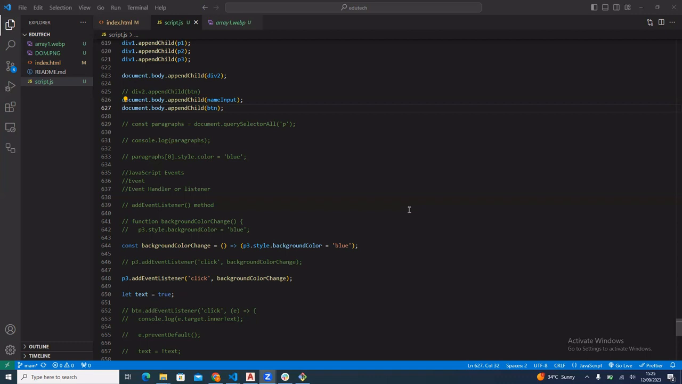The mouse events, of course, as the name implies, are events that are triggered using the mouse. Now, keyboard events are events that are triggered using the keyboard. Now, examples of mouse events, we have three main mouse events. We have the click event, we have the mouse enter, and we have the mouse out.